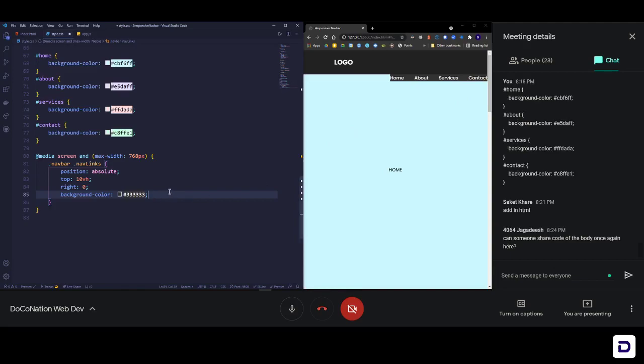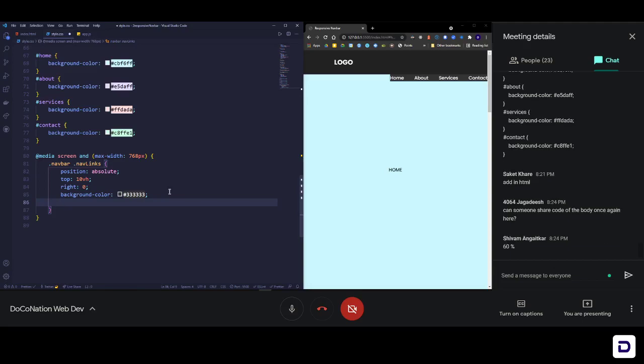And now below this background color, let's define a width. So what kind of nav bar do you guys want? Half page or full page? Because full page is not that great, or maybe 70% or 40%. 60%, okay. Fine, let's add that. So width is going to be 60%. That means it is going to cover till here on the page, 60% of the page.